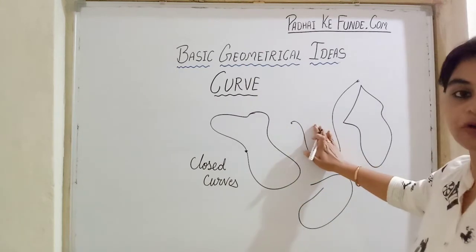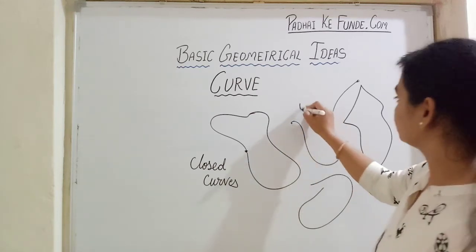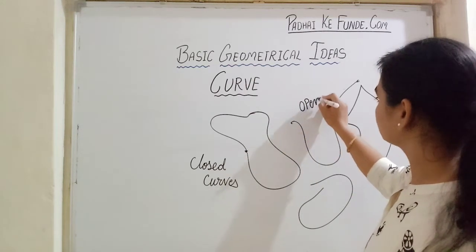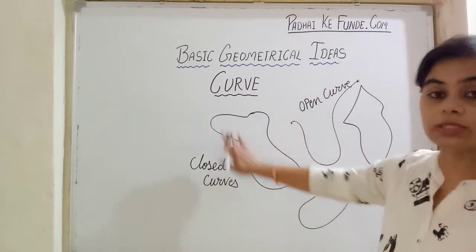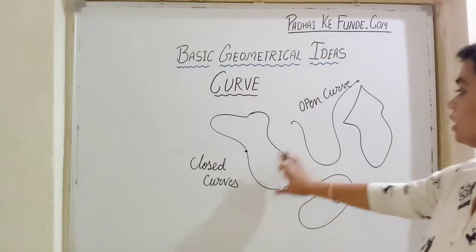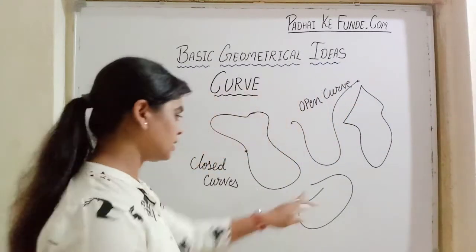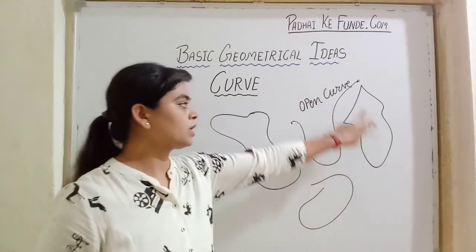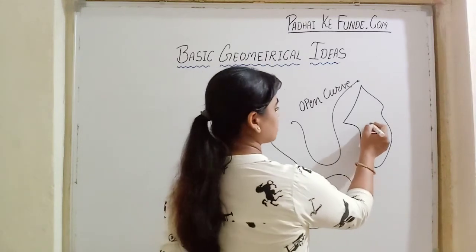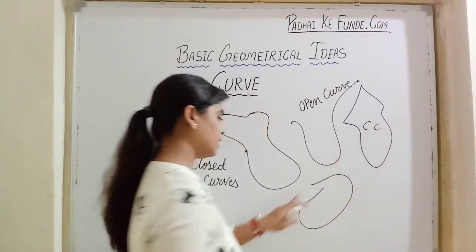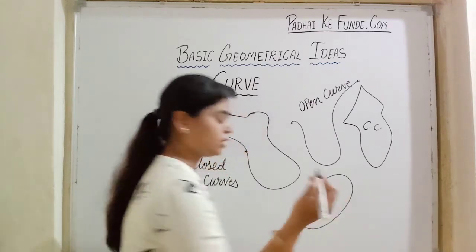So such kind of curves are called open curves. Which is completely packed, that is a closed curve. Which is open from any end, that is called open. Similarly, you see here, this one is also packed, so that is a closed curve, and it is open from here, so that is called an open curve.